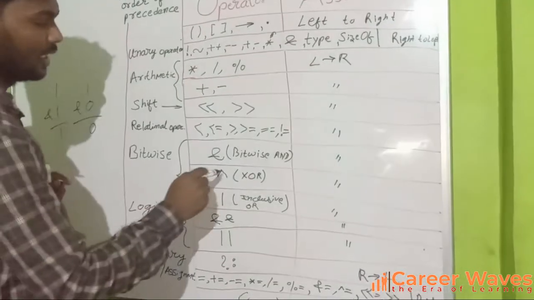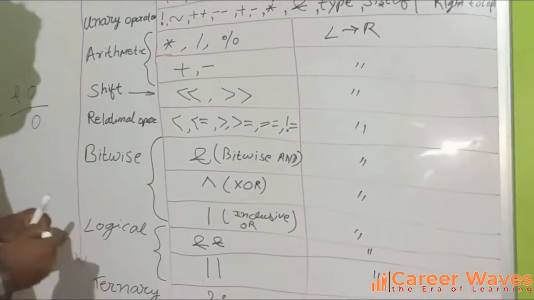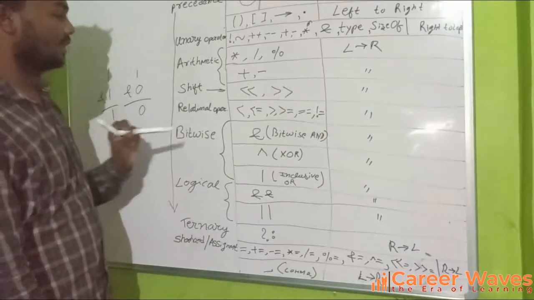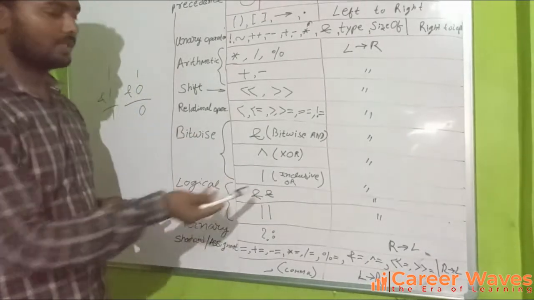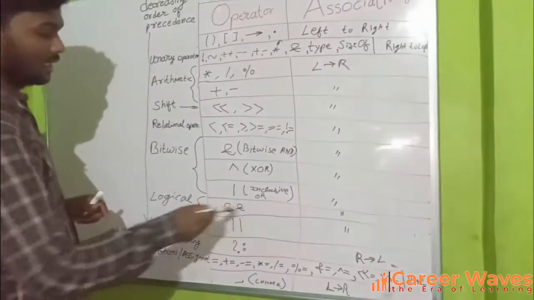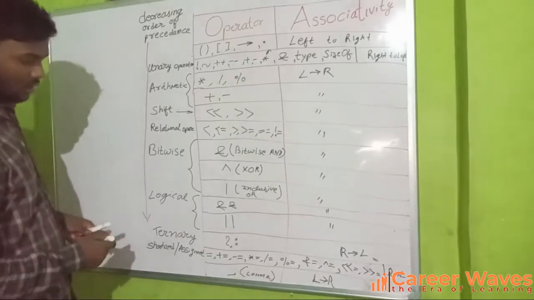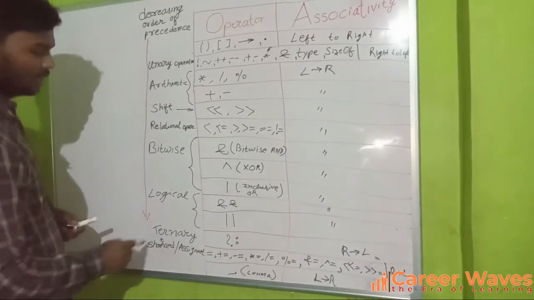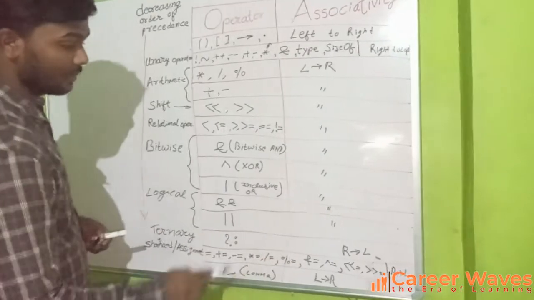Similarly XOR is applicable only for bits, and this is like a simple OR. And this is the logical operators, logical AND and logical OR, and this is the ternary operator, and this is the shorthand operator. And last comes the assignment operator, then comma.